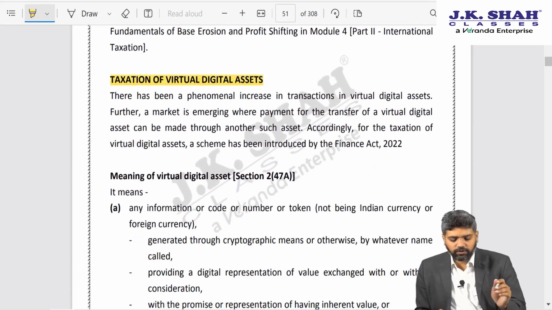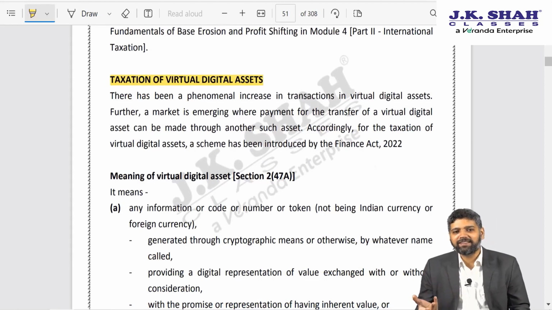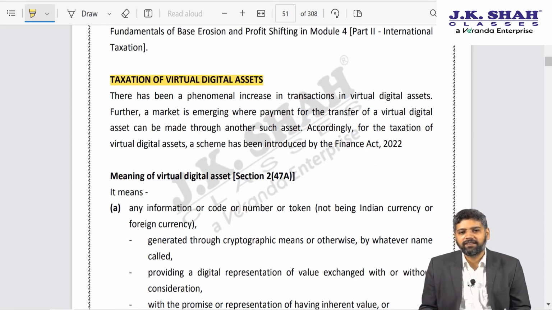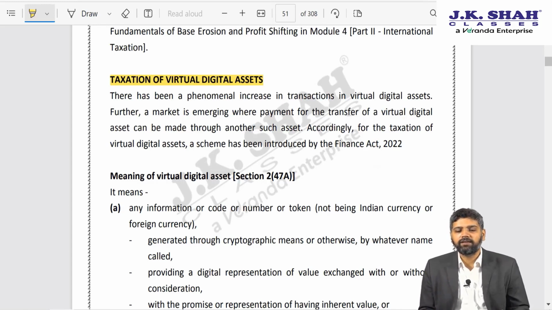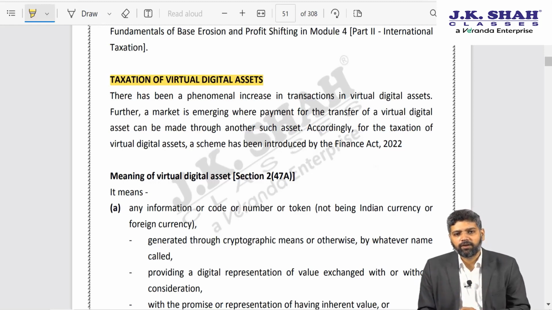Next is taxation of virtual digital asset. Now this entire chapter is an amendment. Up till last year there was no taxation of virtual digital asset at all. This year this entire chapter has been introduced and during our lectures we have covered this as a separate chapter itself. The chapter itself is separate. So I would not discuss this amendment because you can refer to that particular chapter. That chapter itself acts as the amendment.